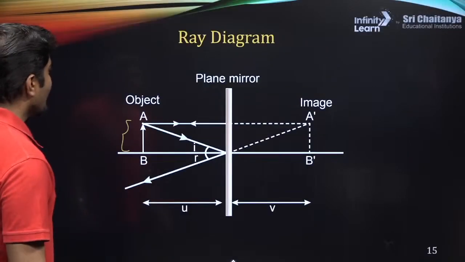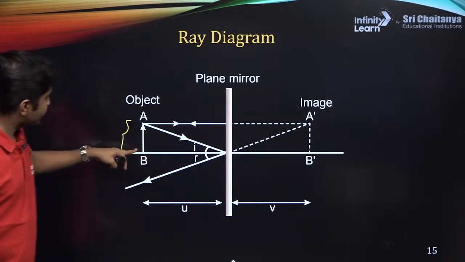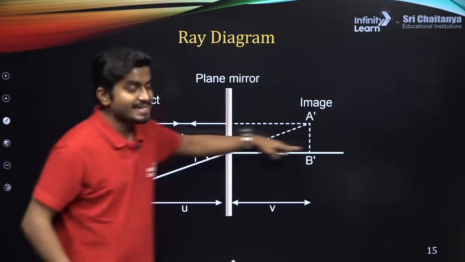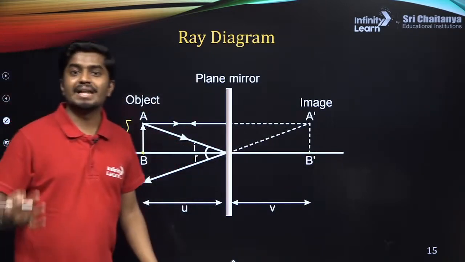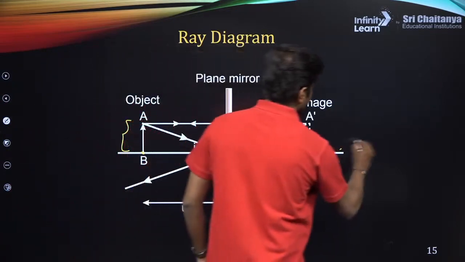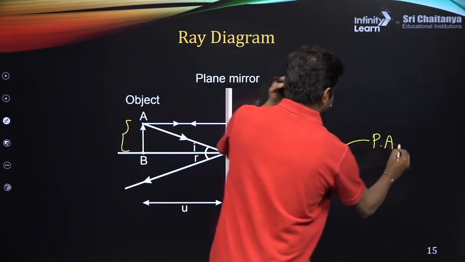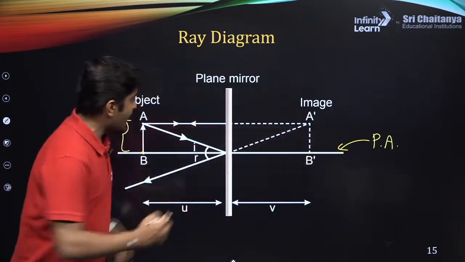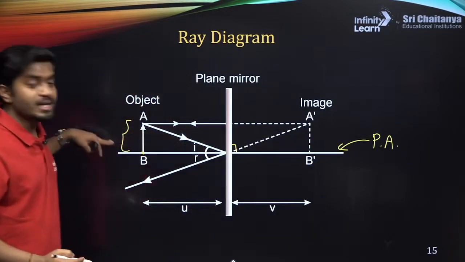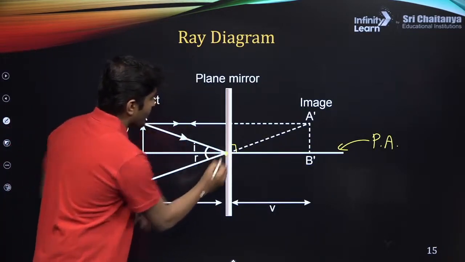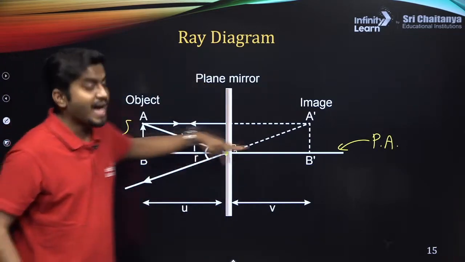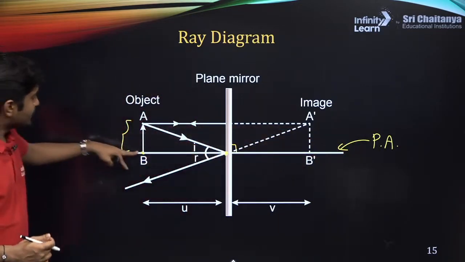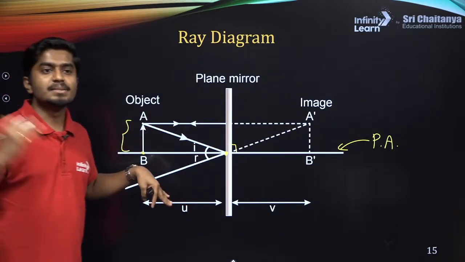Alright. Now, you see this object? Object is AB. What we are doing is, this point B is on this line. This line is called the principal axis. So what is the principal axis? This one is our mirror. There is an imaginary line at a 90-degree angle with the mirror, and there is the center of the mirror. This point is the center of the mirror. So there is an imaginary line, called the principal axis. Now the object is kept above the principal axis.